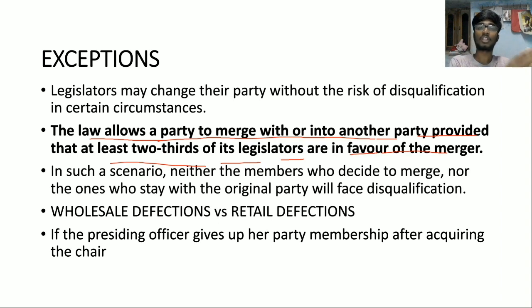This will not lead to defection. That means wholesale they can move into the other party, and it will not amount to defection. In such a scenario, neither the members who decide to merge nor the ones who stay in the original party will face disqualification. Here there is a bias between wholesale defections and retail defections. Retail defections are not allowed, whereas wholesale defections are allowed.